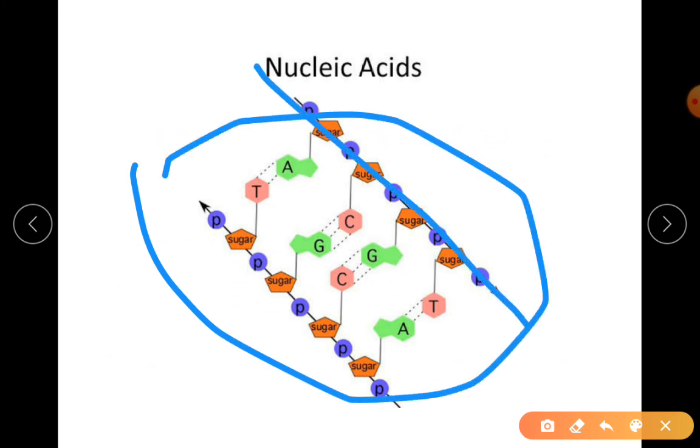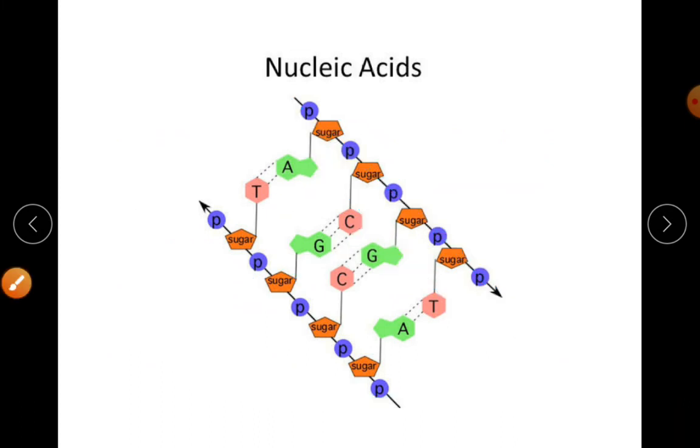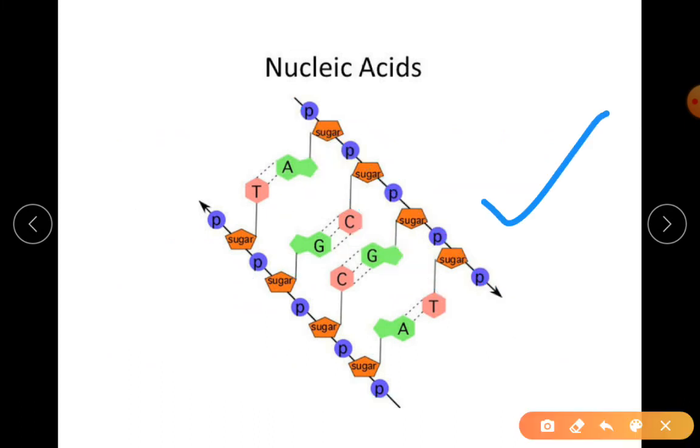This strand has a different sequence, but this sequence is complementary to the other strand, because of the proper base pairing. Correct base pairing will give the double stranded nature.